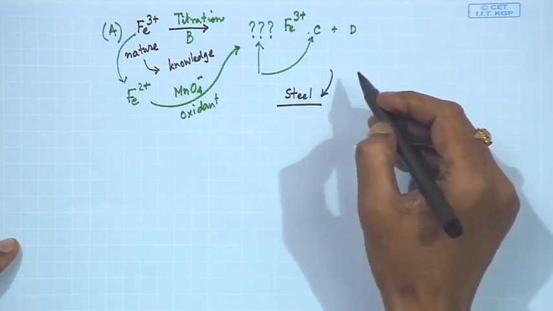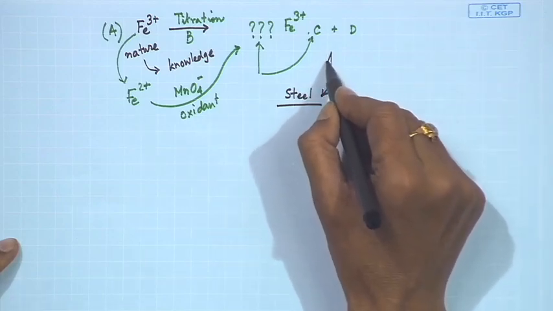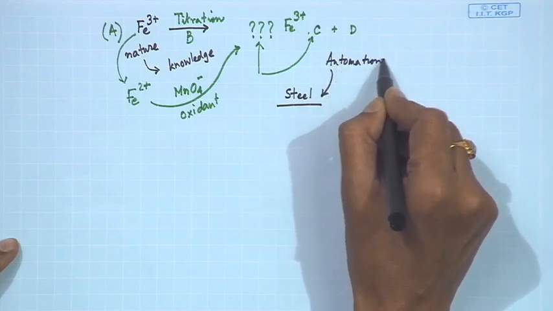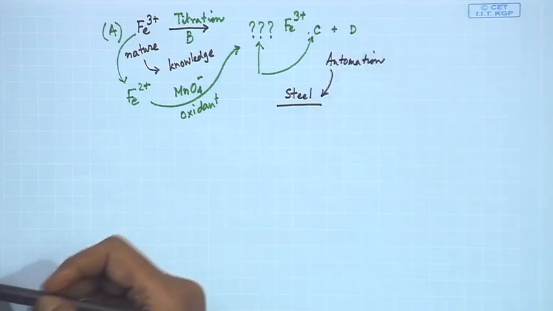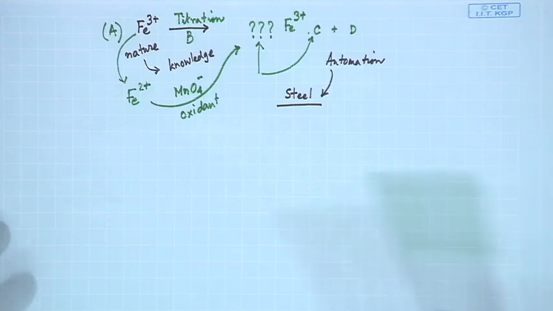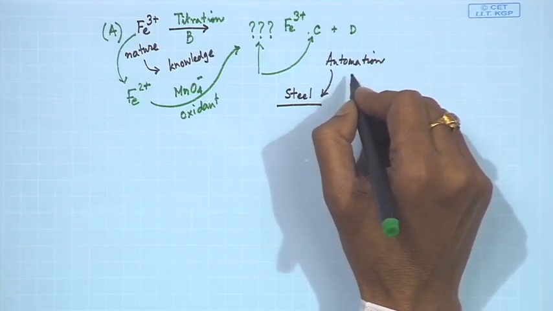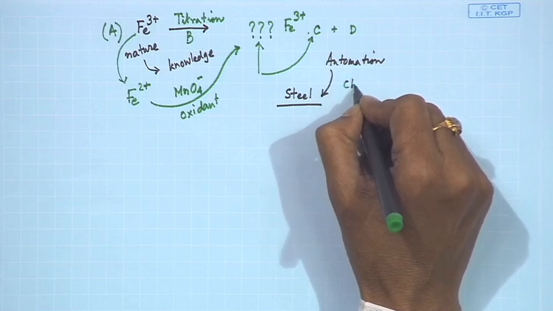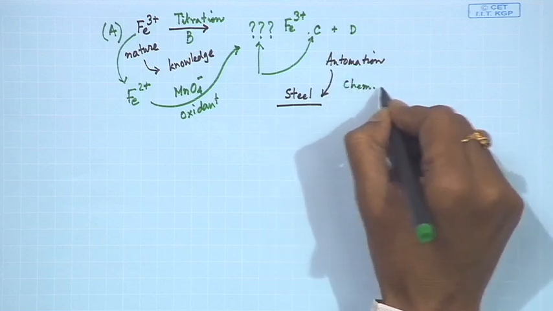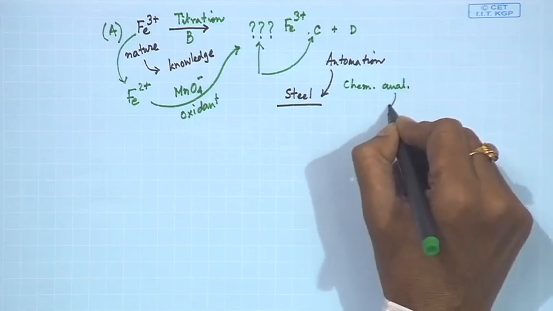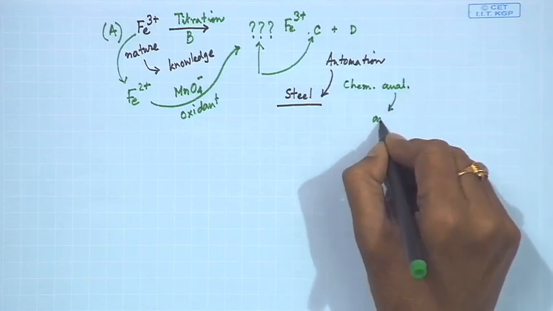Nowadays chemists are not required, because with typical automation, whatever steel you are producing, the machine can take care of it. The machine can automatically analyze this particular sample. That can be termed chemical analysis. This is not analytical chemistry, but analysis.